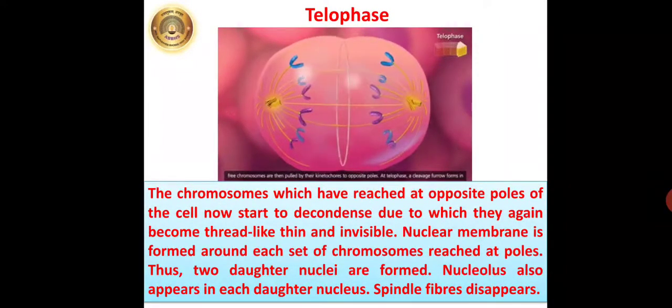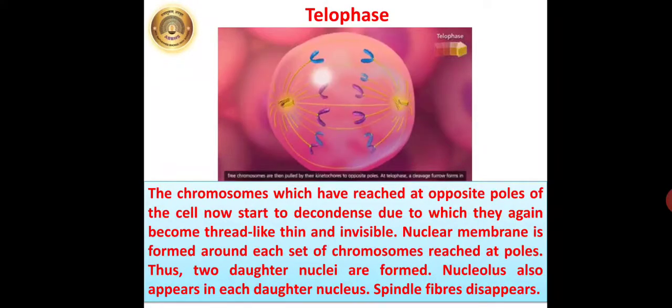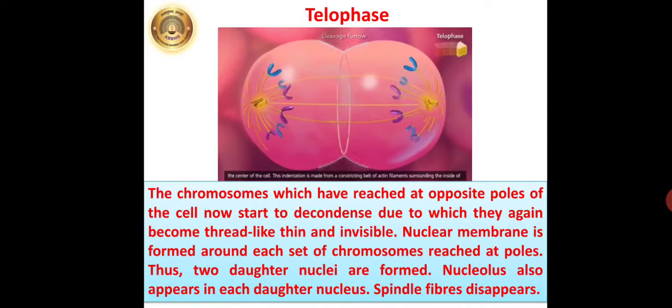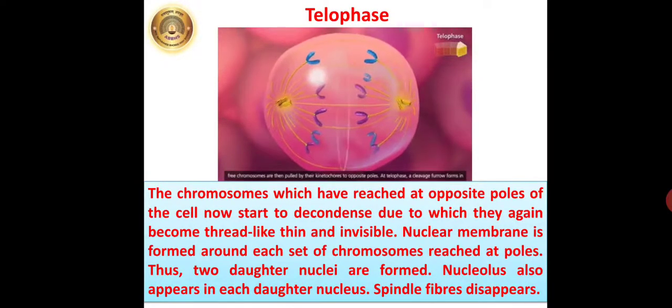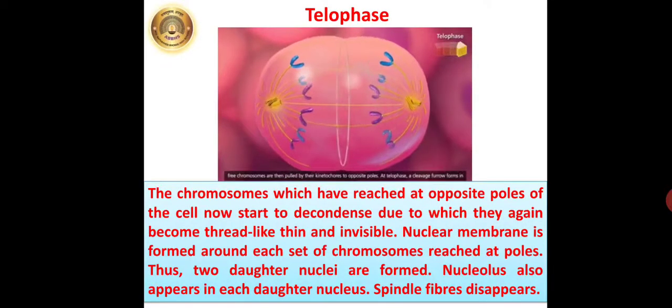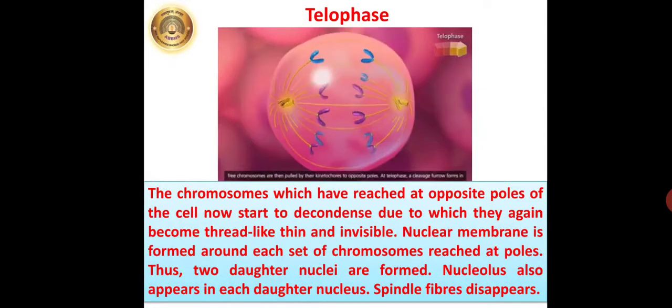The next phase is telophase. The chromosomes which have reached the opposite poles of the cell now start to decondense, due to which they again become thread-like, thin and invisible. Nuclear membrane forms around each set of chromosomes that reached the poles. Thus, two daughter nuclei are formed. Nucleolus also appears in each daughter nucleus. Spindle fibers start disappearing. So, students, if you see, this process is exactly opposite of prophase.